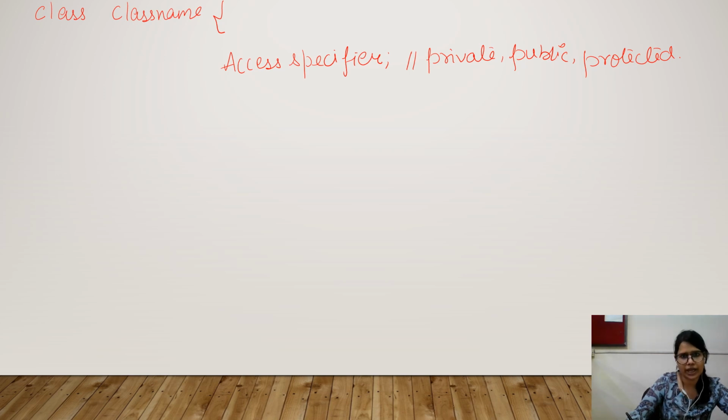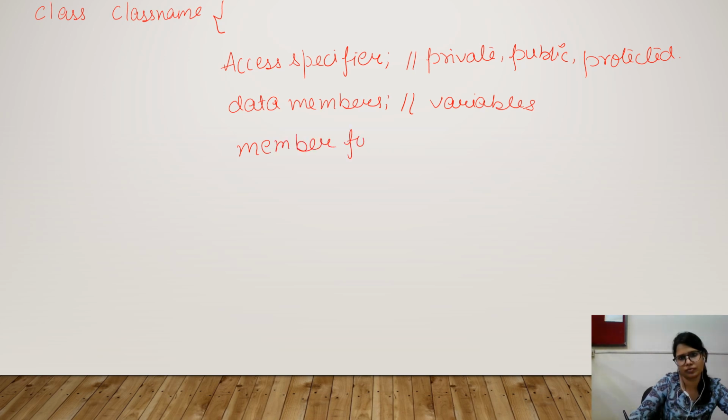After mentioning your access specifier, you need to mention the data members, which will be the variables used in the class. Next is your member function. Member functions are the methods or the functions used to access the data members in the class.